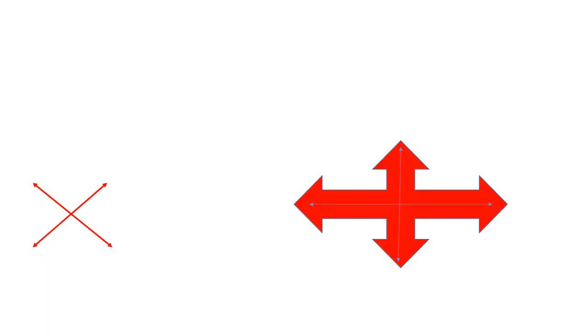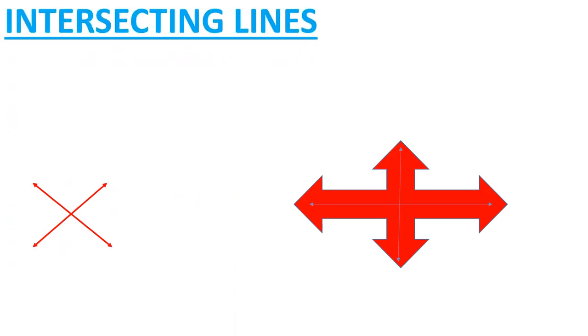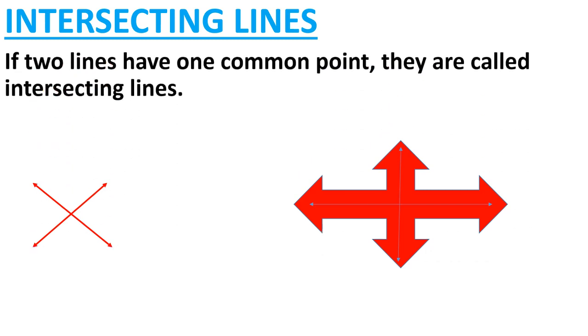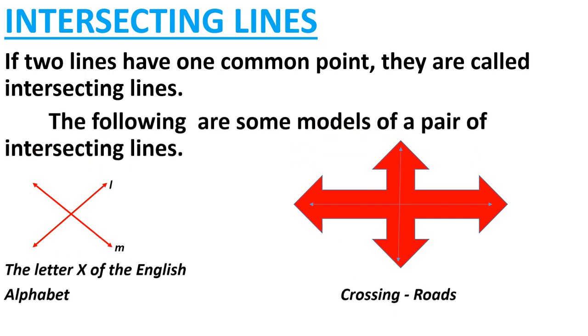Now our next topic is intersecting lines. If two lines have one common point, they are called intersecting lines. So if we have two lines and we make them in such a way that they have one common point, then they are called intersecting lines. Now see some examples of intersecting lines.